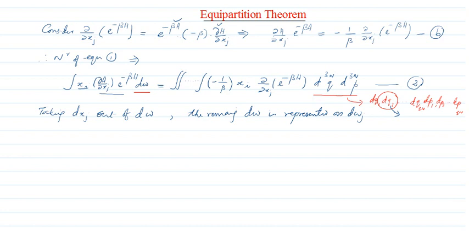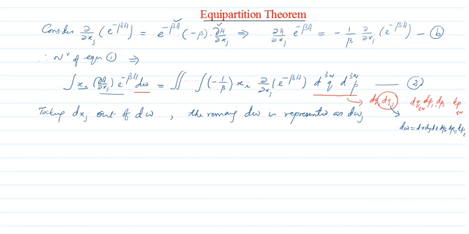For example, in the case of a single particle moving in 3 dimensions, d omega would be dx, dy, dz, dpx, dpy, dpz. This is what you know for a single particle.